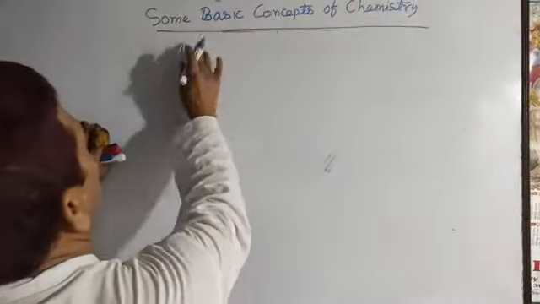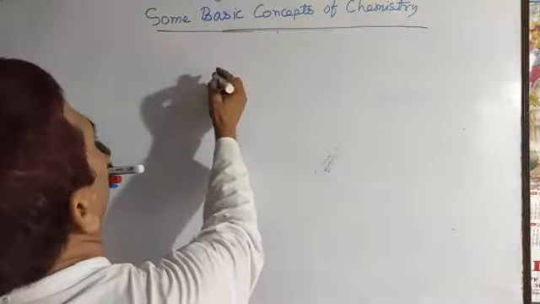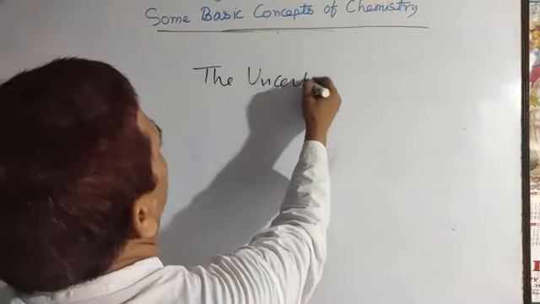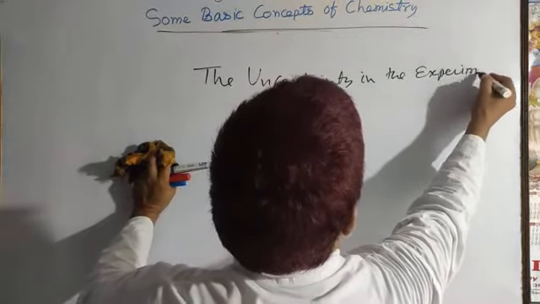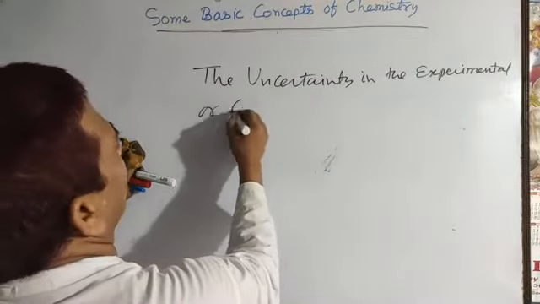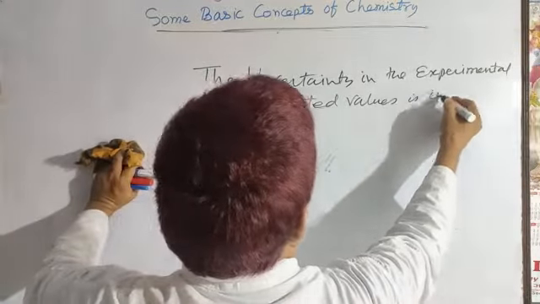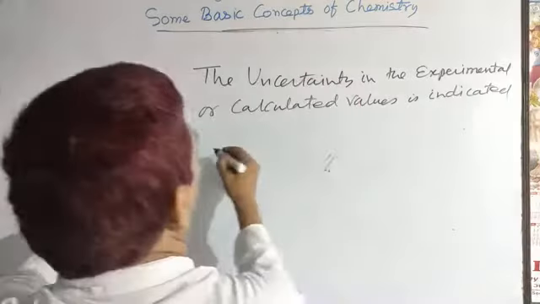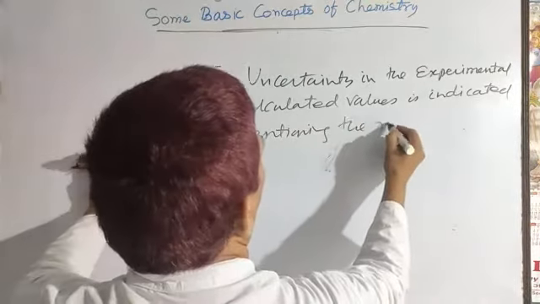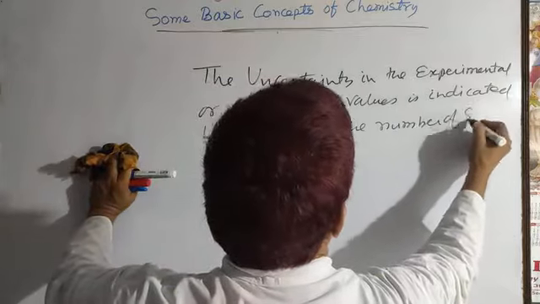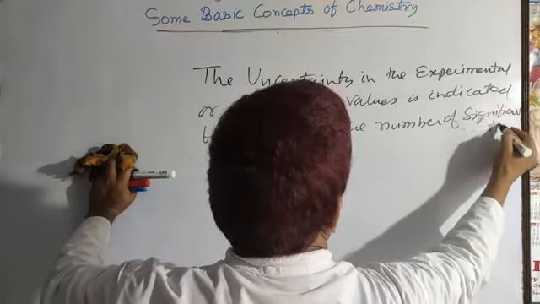So you can write down this one. The uncertainty in the experimental or calculated values is indicated by mentioning the number of significant figures.